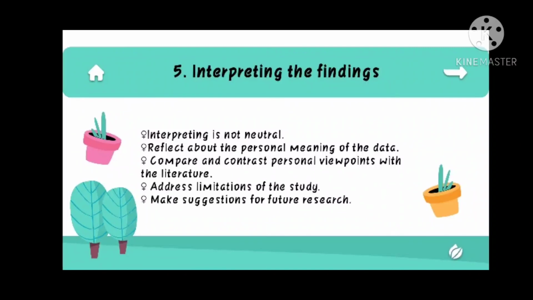There are 5 parts. The first is that interpreting is not neutral. The second, reflect on the personal meaning of the data. The third, compare and contrast personal viewpoints with the literature. The fourth, address limitations of the study. And the last is make suggestions for future research.